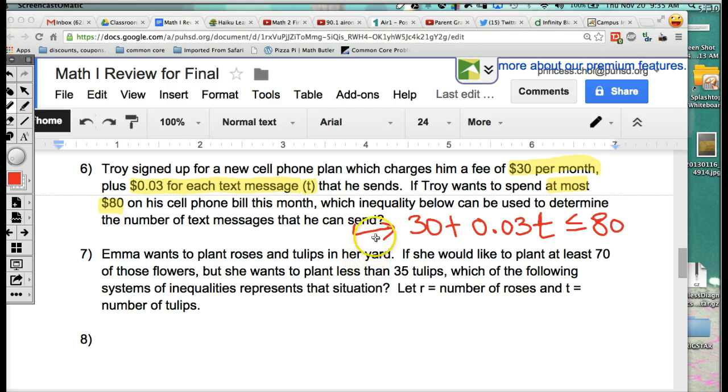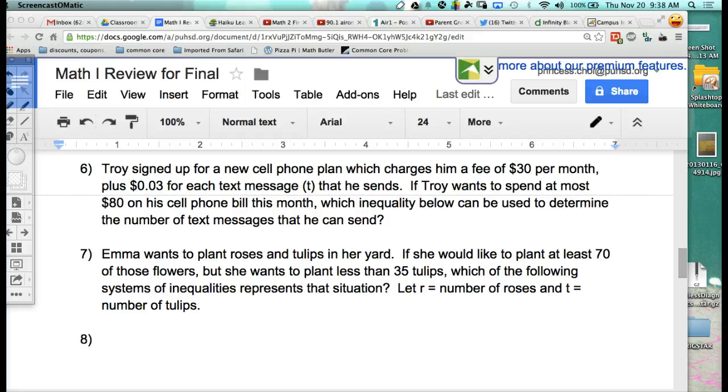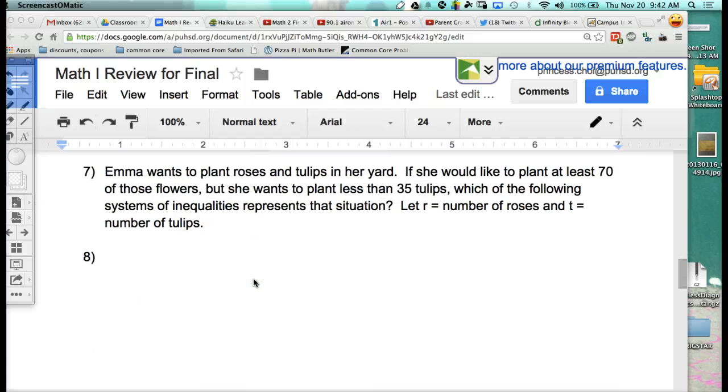So now I want you to copy down question number 7. Ready? Go. Okay, so let's move on to question number 7. And yay, this really makes me happy because there's a lot of space for me to write.